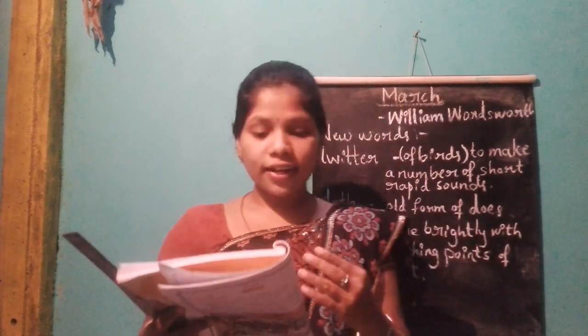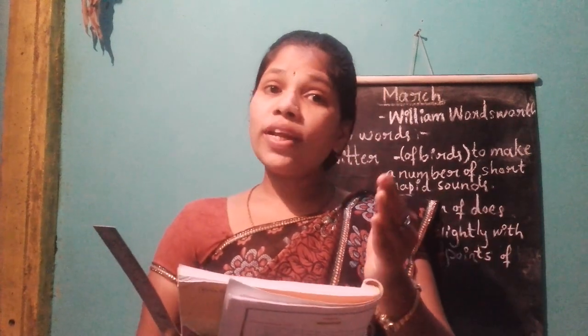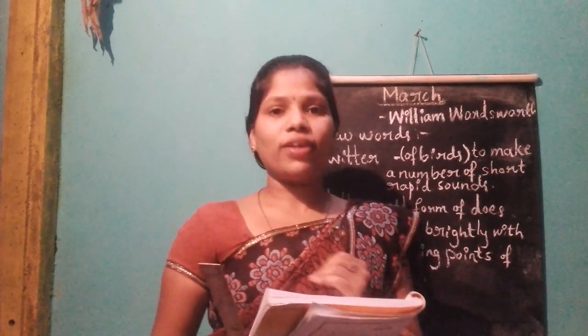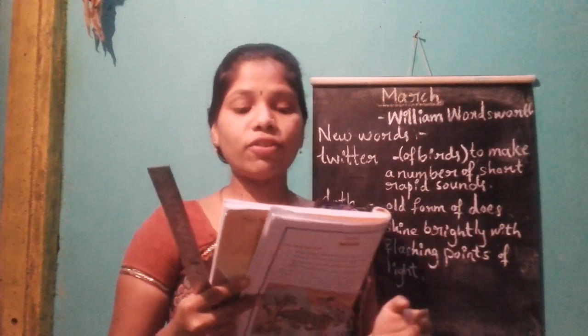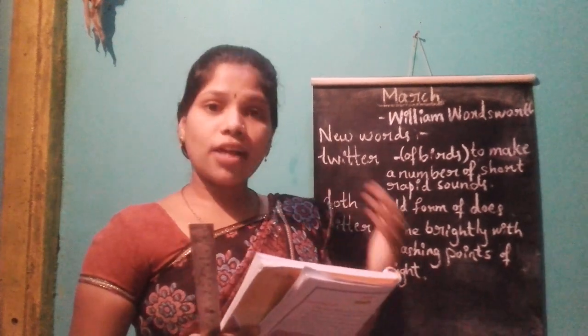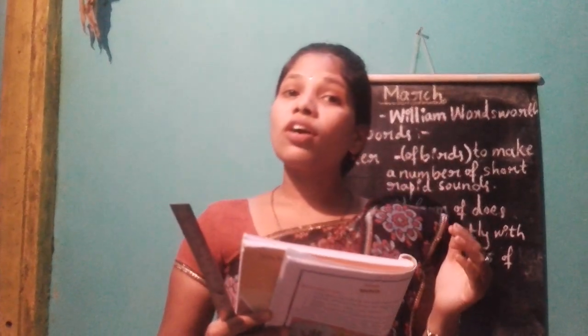Here are the 10 lines of this poem, students. Let us learn only 10 lines in today's class. Okay? Now here our poet is saying, spring is a colorful season. It brings cheerfulness and new activities in all living beings. Students, here the cock is crowing. The spring season's first day is started. It begins with the crowing of the cock.